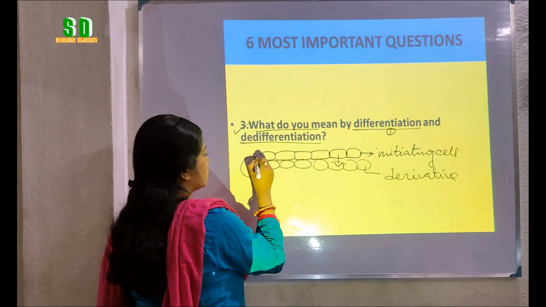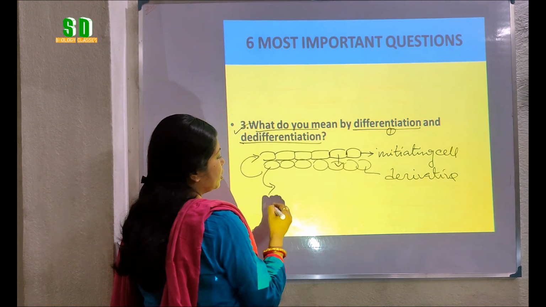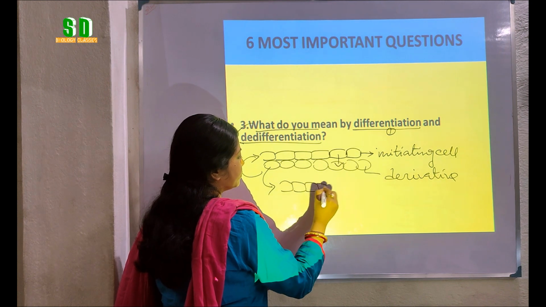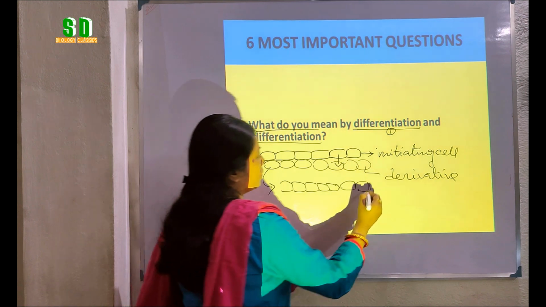Now the derivatives again function as initiating cells, or sometimes the derivatives enlarge in size, mature and lose the power of division.